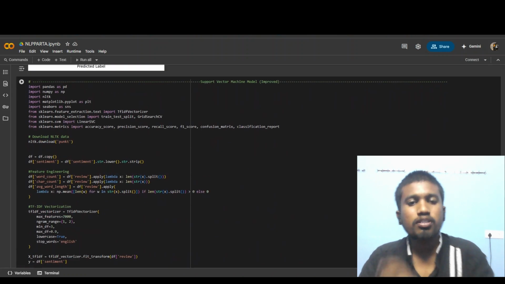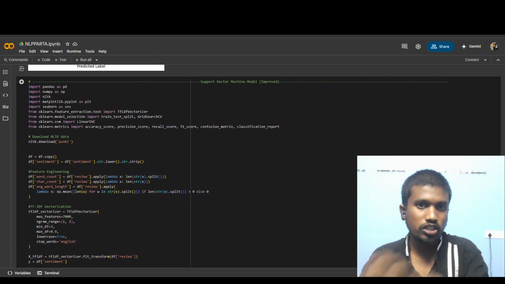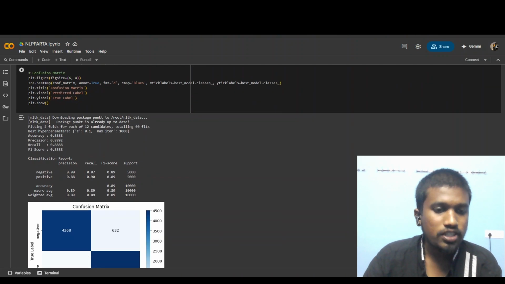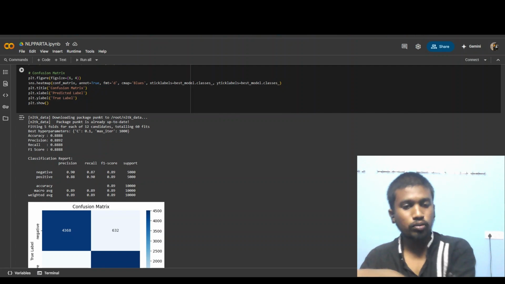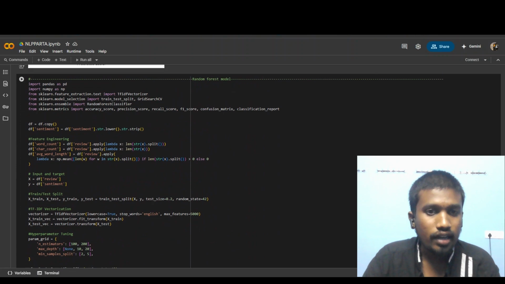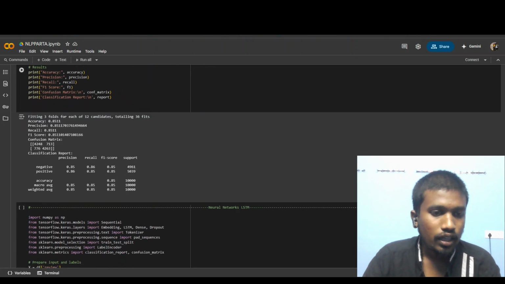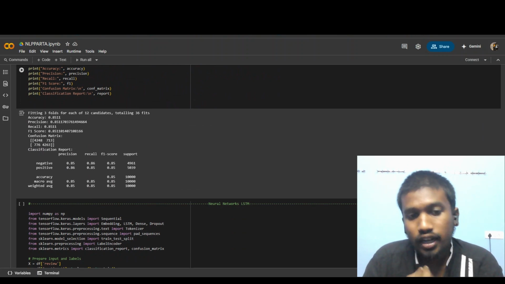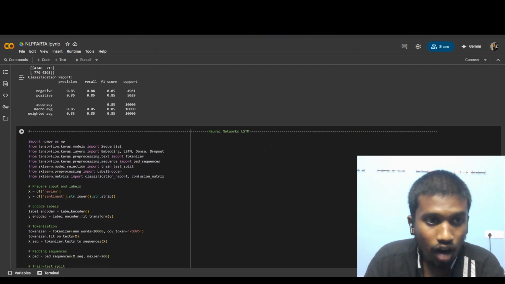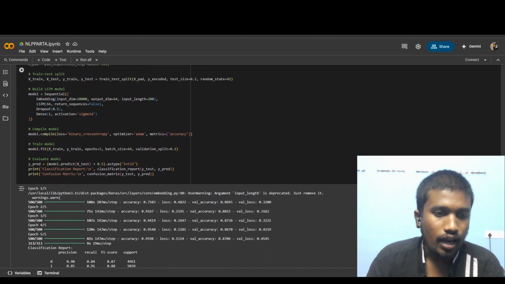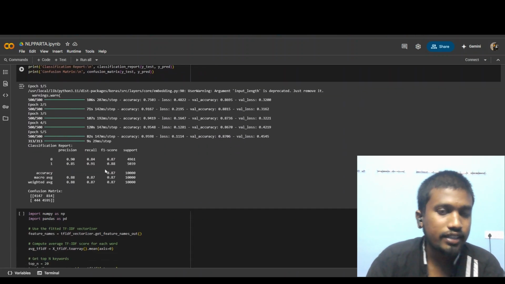It shows how many true positives there are and how many true negatives there are. And after that, I used a support vector machine, which is a very powerful model. For this, the accuracy is almost the same as the logistic regression model, 90% accuracy. And after that, I used a random forest model. The accuracy of the random forest model is 0.85, which means 85%. At last, I used a neural network, LSTM. The accuracy of this model is 87%, which is very good.